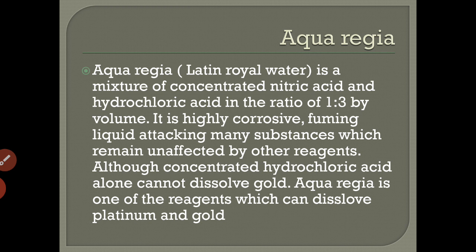Now the next topic is aqua regia. Now what is aqua regia? Aqua regia is a freshly prepared mixture of 1 part of concentrated nitric acid and 3 parts of concentrated hydrochloric acid. Thus the ratio of concentrated nitric acid and concentrated hydrochloric acid in aqua regia is 1:3. Aqua regia is a highly corrosive fuming liquid, corrosive meaning it can cause corrosion. Aqua regia can dissolve all metals. For example, aqua regia can dissolve even gold and platinum.